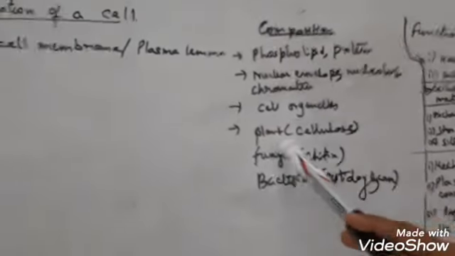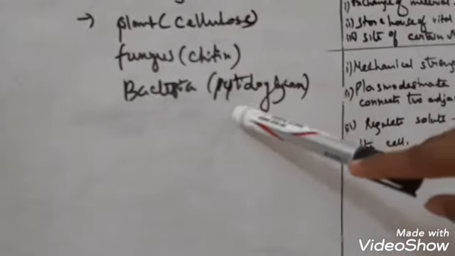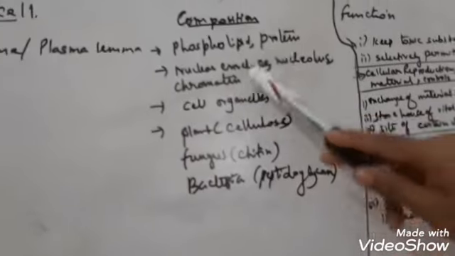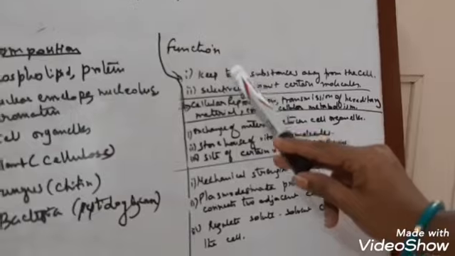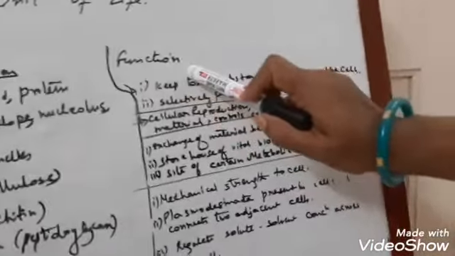Next comes the plant cell wall. It is made up of cellulose. In fungi it is made up of chitin, and in the bacterial cell the cell wall is composed of peptidoglycan. Now have a look at the functions of the various components of the cell.